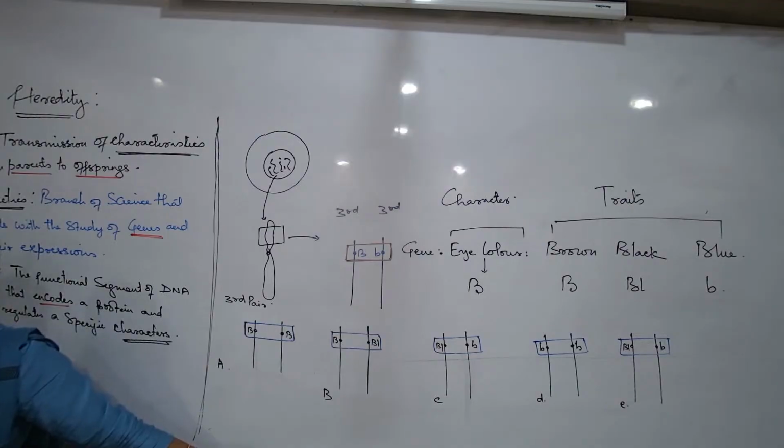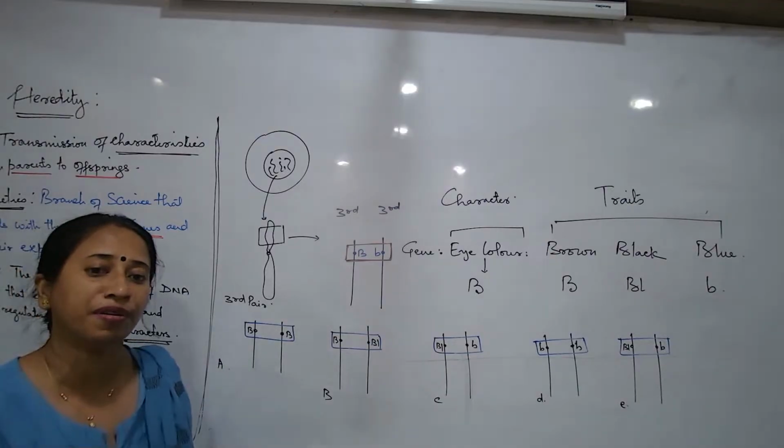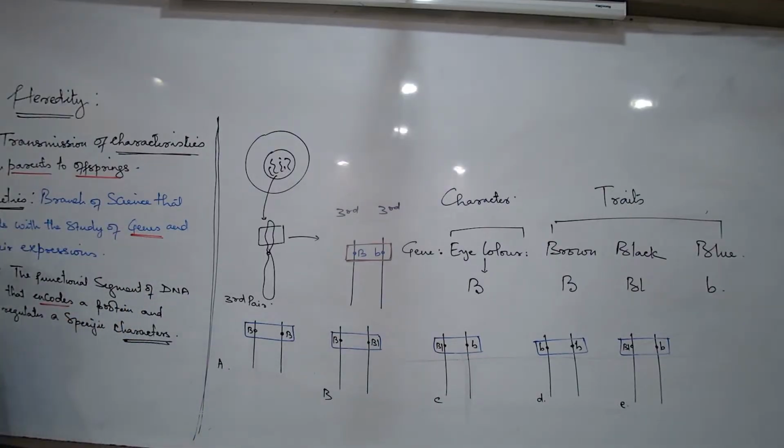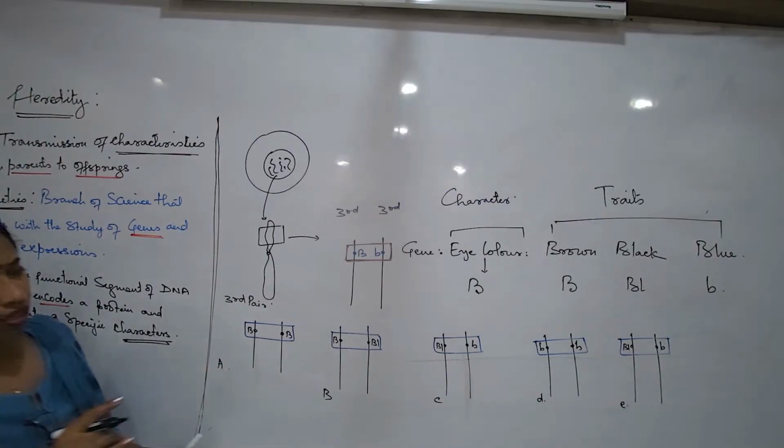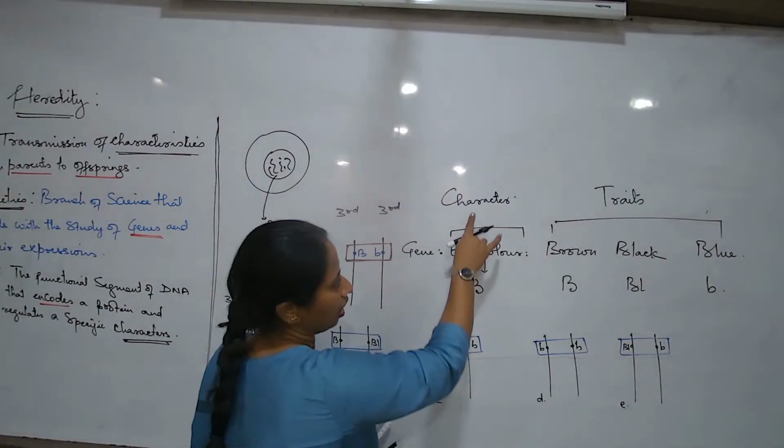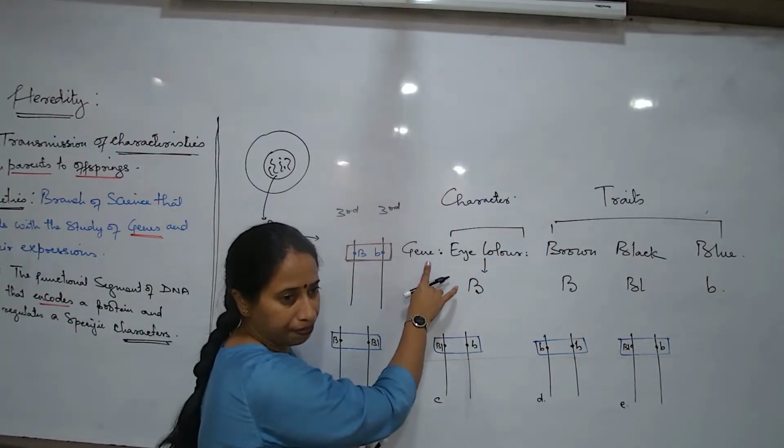Hair texture is a character. उसके जो variable forms है, very curly, wavy, smooth, straight, उसको बोलेंगे traits. Flower petals है, color of the flower petal is a character. But उसके जो variable forms होंगे, that is orange and red, and pink and yellow, उसको बोलेंगे traits. So I am saying that this character is controlled by a gene.